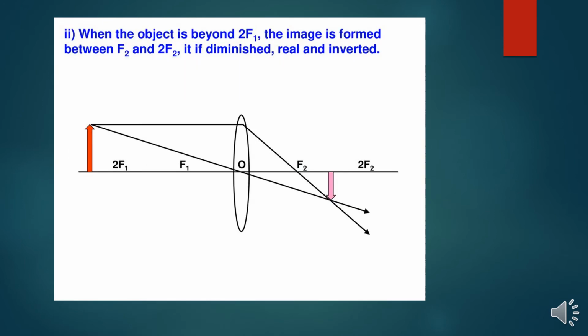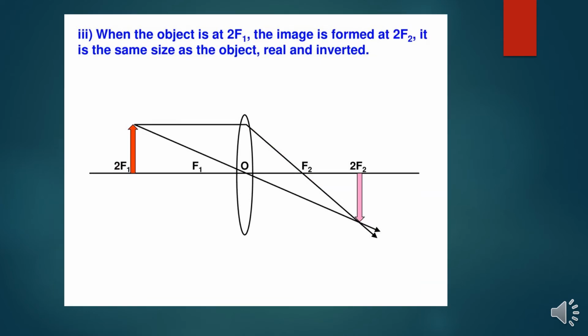When the object is beyond 2F1, that means when I keep the object beyond 2F1, the ray which passes through the pole and another ray which passes through the focus form the image on the other side of the lens. The image is diminished, real and inverted.